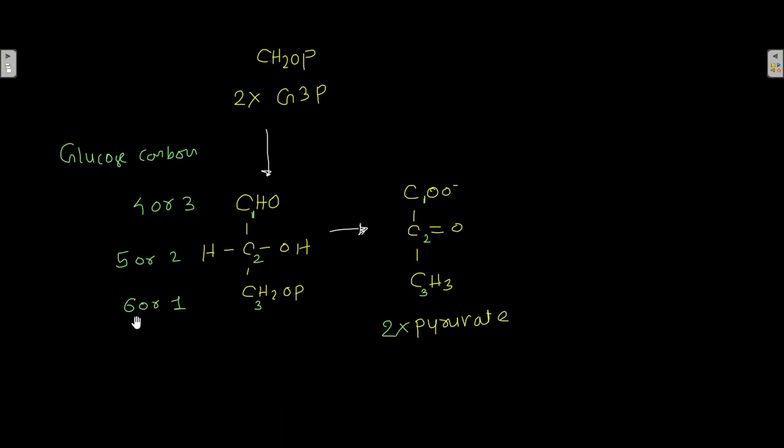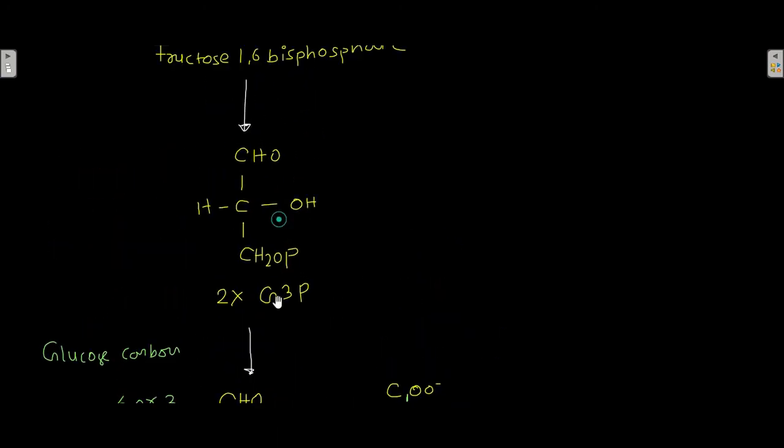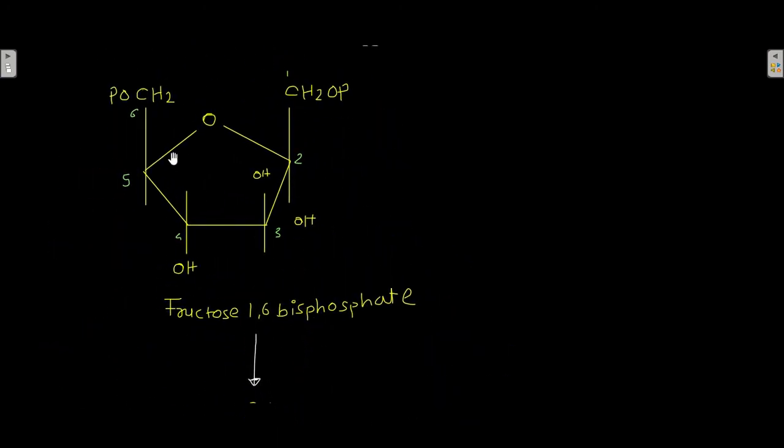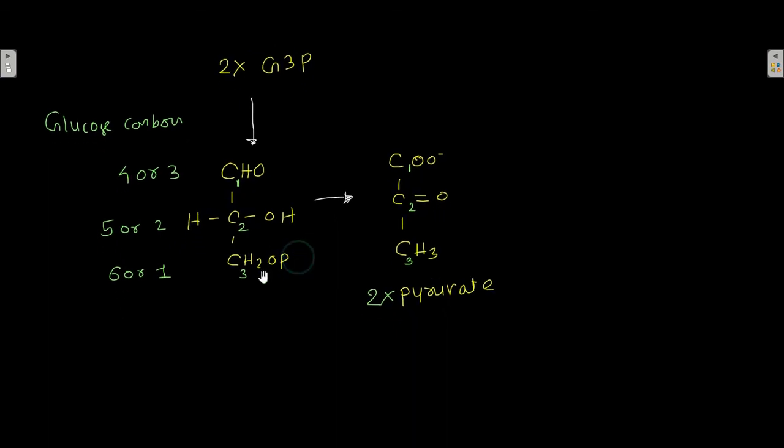6th or 1st, right? So as you can see, from these 2 carbons, this 3rd carbon of the glyceraldehyde 3-phosphate is made, either 6th or 1st.